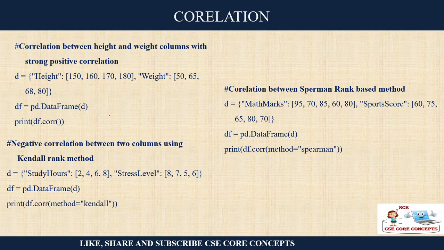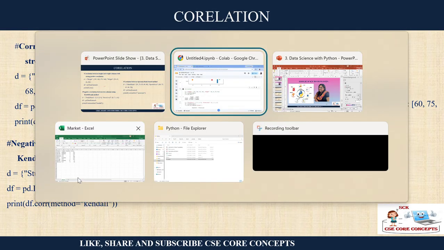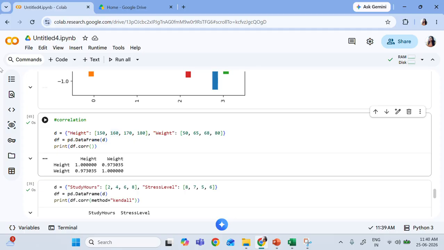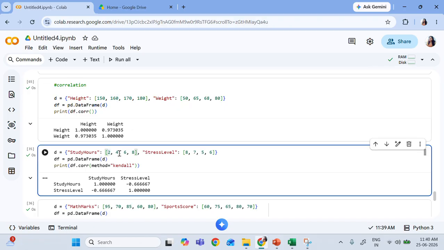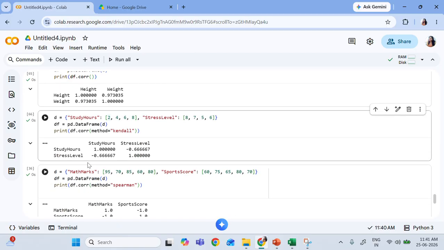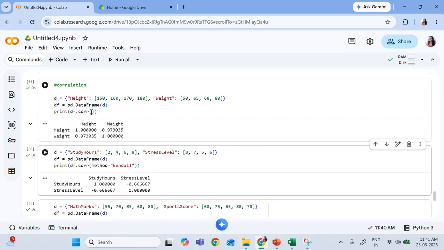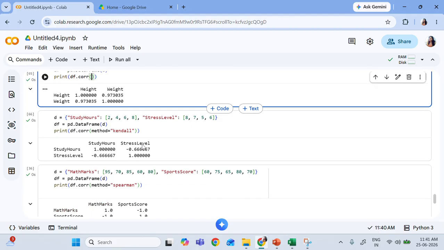Then you can use some other methods also, like the Kendall rank method. Those who might be studying statistics and all, they might be aware of all these methods. So let's say for example, you are writing Kendall, study hours and the stress level I am trying to figure out. So study hours, 2 hours, 4 hours, 6 hours, 8 hours and this is the stress level parameter maybe they are computing. So they can compute it using this Kendall method where we can write down which method of correlation we want to use. Otherwise, by default, it will use the regular one.